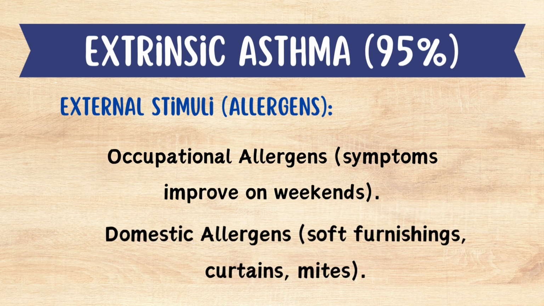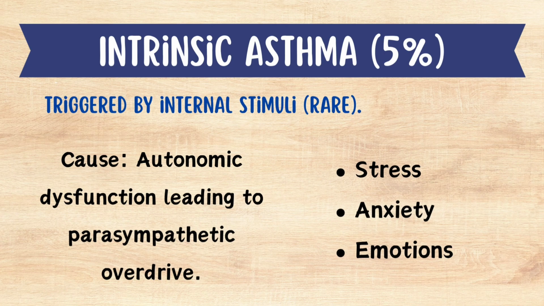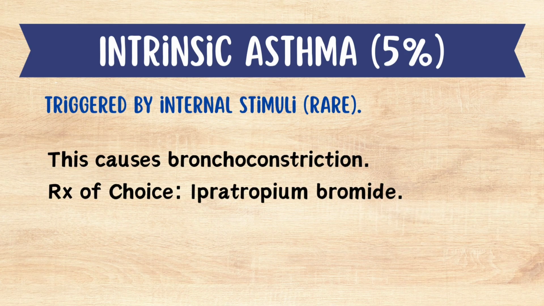The other external stimuli are the occupational allergens, but their symptoms usually improve on weekends, and domestic allergens like soft furnishings, curtains, and mites. Intrinsic asthma is triggered by internal stimuli, which is the rare type of asthma. In this case, there will be autonomic dysfunction, which leads to parasympathetic overdrive. It can also be triggered due to stress, anxiety, and emotions. These internal stimuli will cause bronchoconstriction. Treatment of choice in these cases is ipratropium bromide.